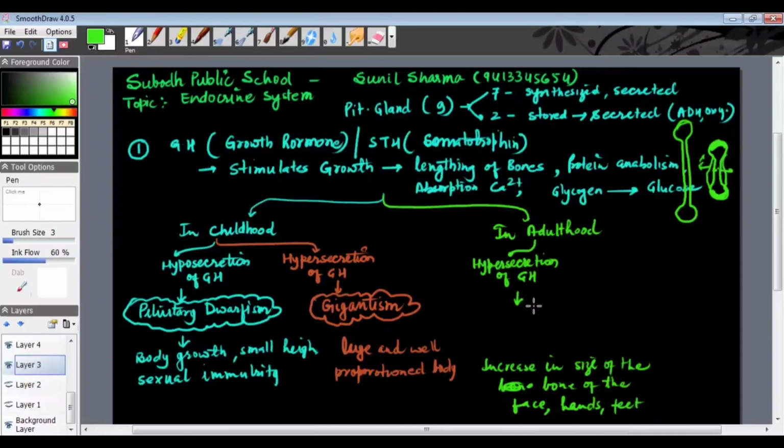Abnormal growth dikhai degi, hai na? And in that way my face will be a little abnormal-looking. A person will suffer from a disease named acromegaly. This is acromegaly. Okay, so these are the certain problems of growth hormone which will be observed if hypersecretion or hyposecretion happens.